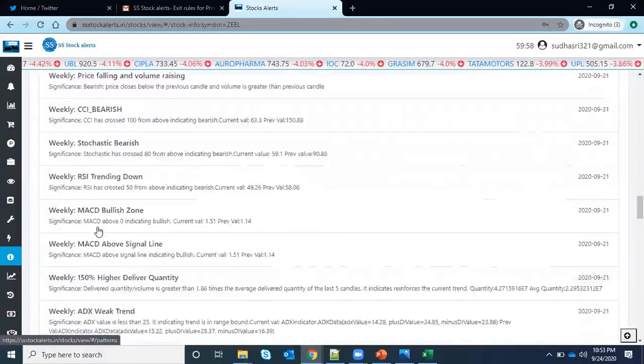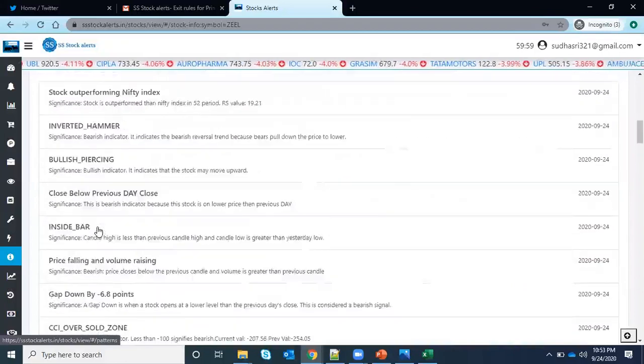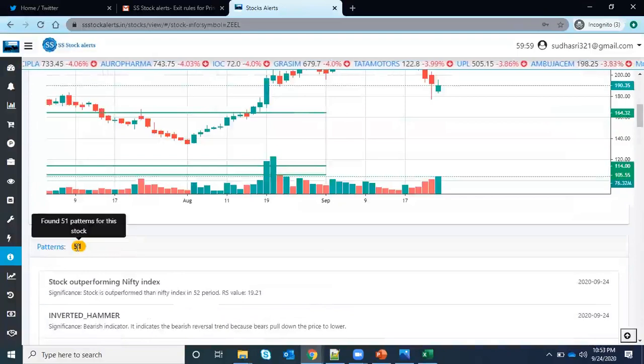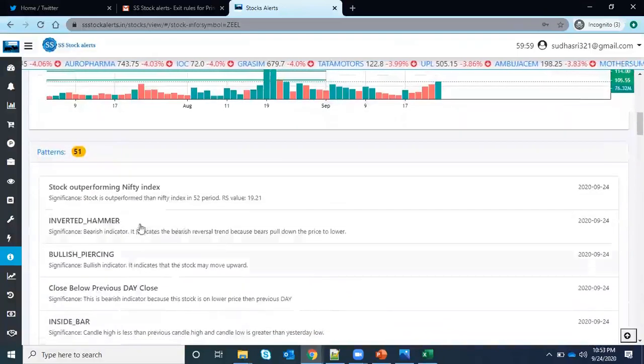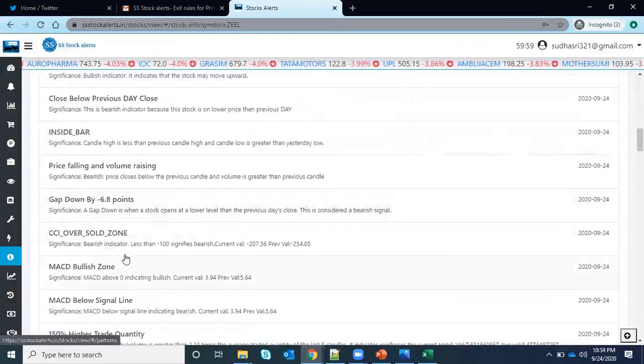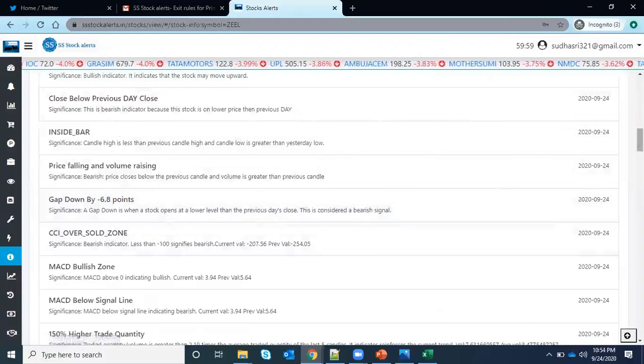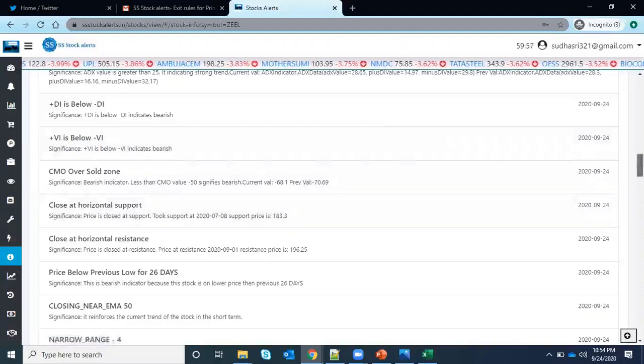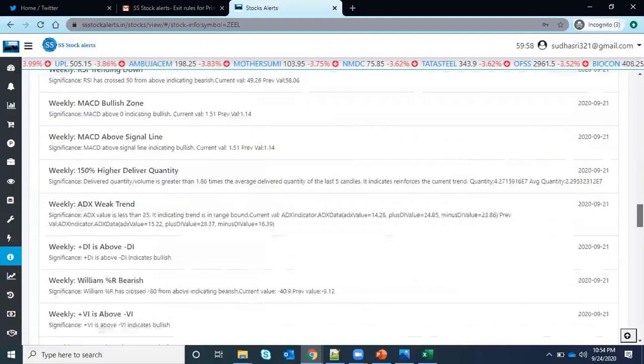Okay, so in a single place, if you want to see what patterns are found for this stock, you can see here. It has formed almost 51 patterns, and out of it you can see which are the bullish patterns. So if you want to go long, you can just check what patterns it formed today, and based on that you can take your own decision. Here it will be either technical patterns or candlestick patterns. And it is even saying it is at nearest support. These things you can see.